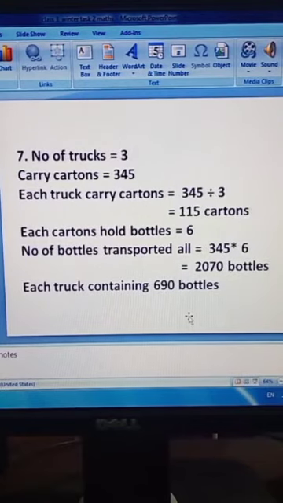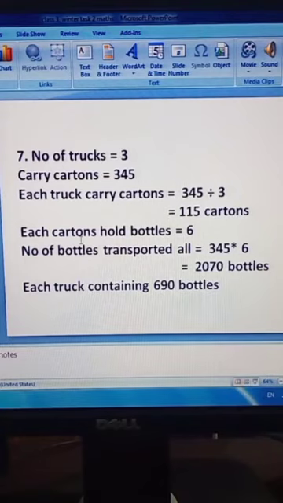Number 7. 3 trucks containing an equal number of cartons. They transport for soft drink making 345 cartons. Okay students, number of trucks are 3 and total number of cartons are 345. So we will find out how many cartons each truck carries. 345 divided by 3, this will be 115 cartons in each truck.